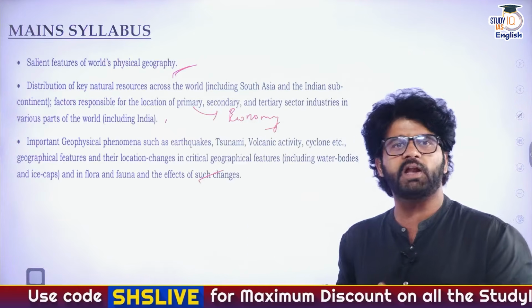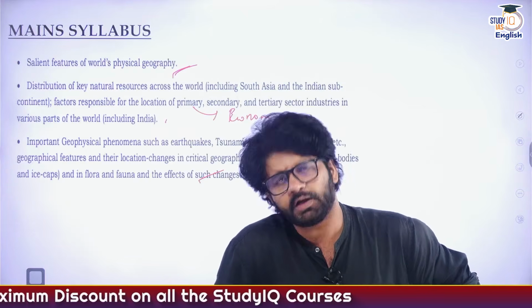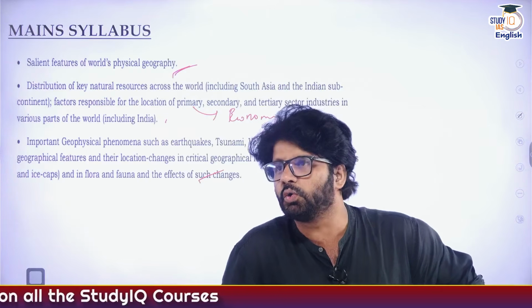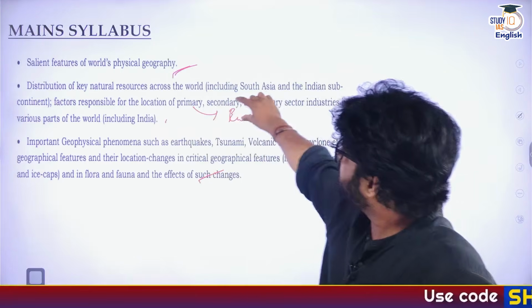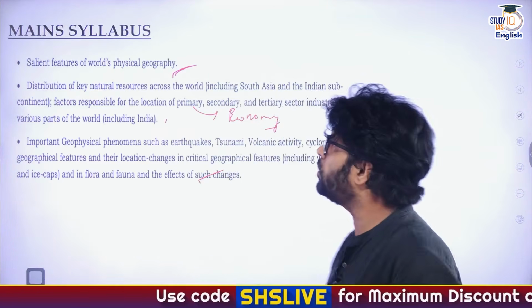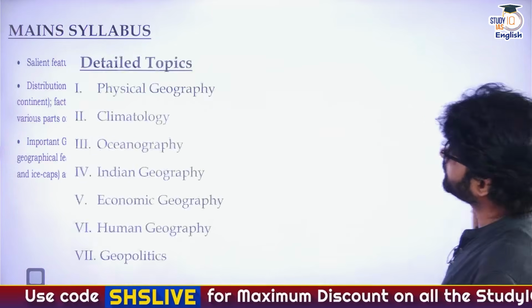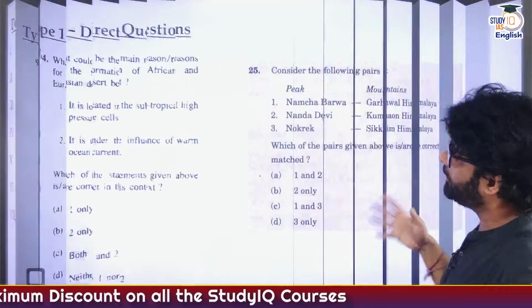Distribution of petroleum, coal, natural gas, you know, anthracite, bitumen and all those. Types of coal, their distribution, where they are, whether our coal has too much ash content or not. So these kinds of things you will read here in the second part. But majorly you have to focus on the first and third part when it comes to the geography main syllabus. Cool? And this is the division which you have to keep in mind. And that's how you have to read based on the questions.